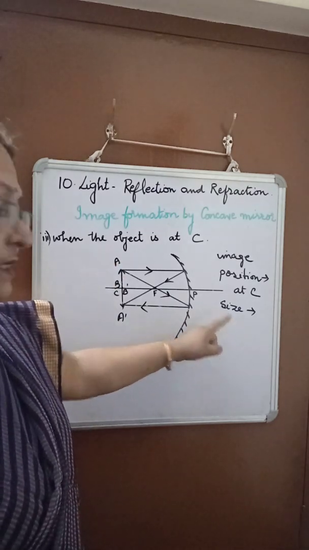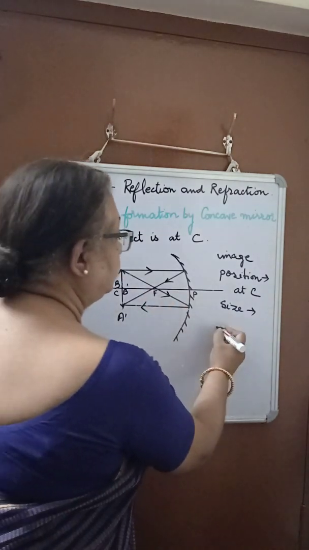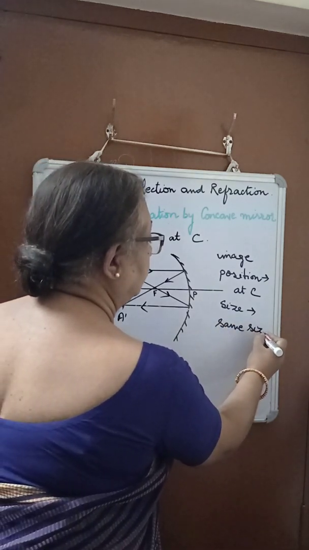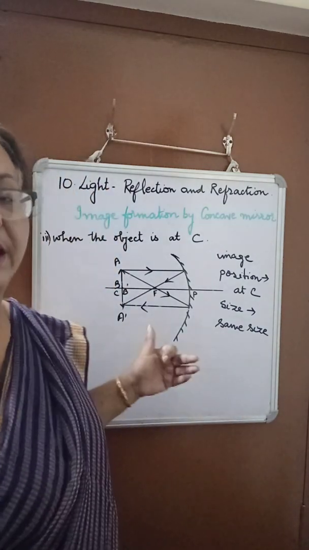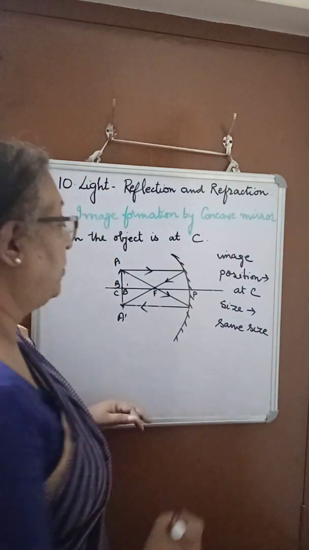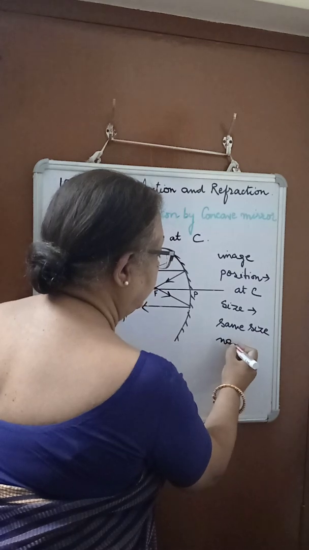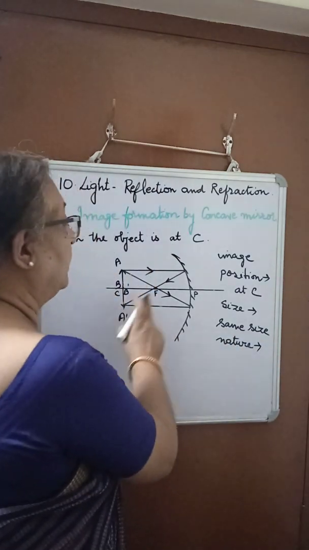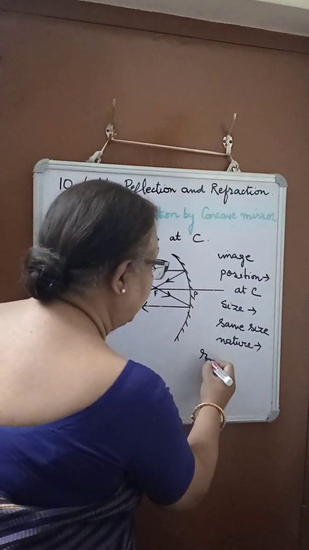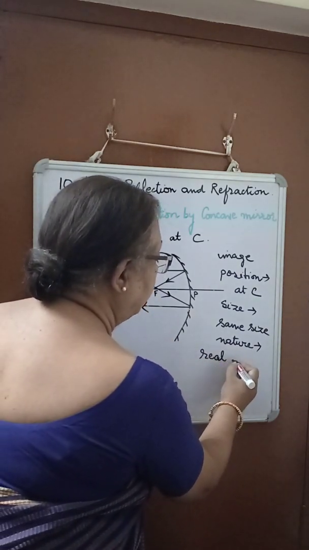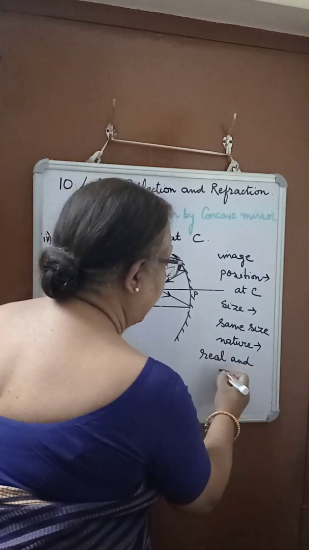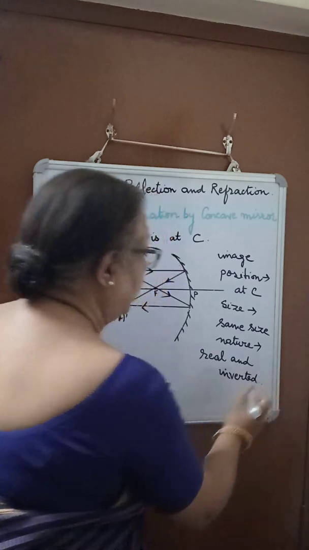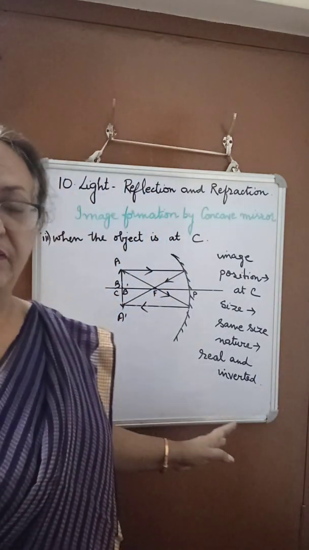So the size is the same as that of the object. And what about the nature of the image? Again the reflected rays are actually meeting at a point. So this image is again real and inverted.